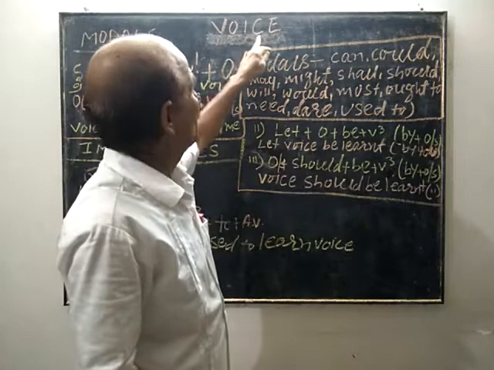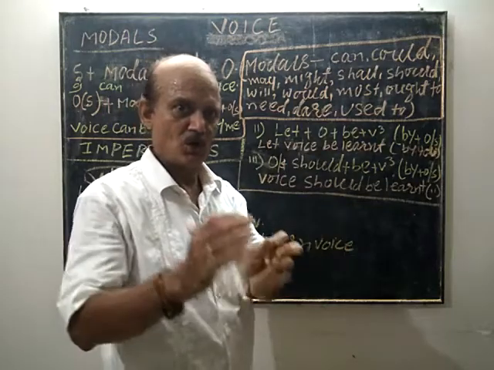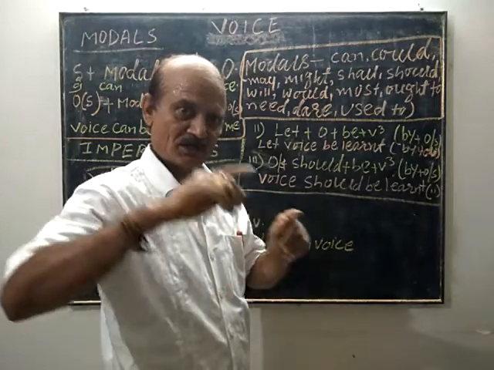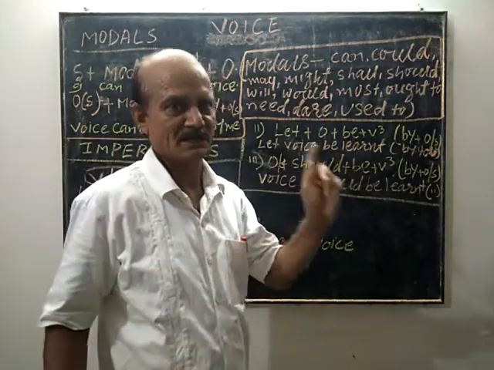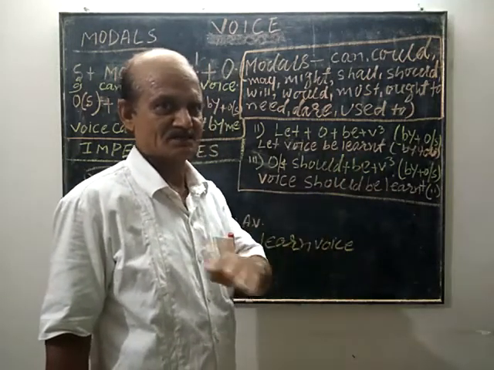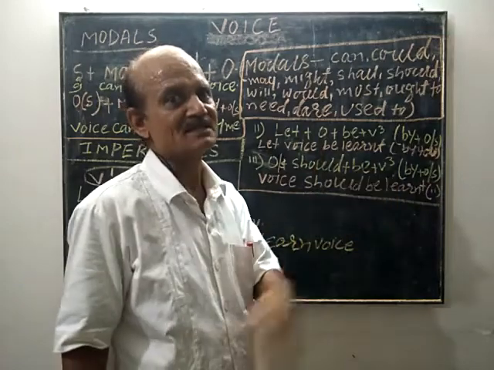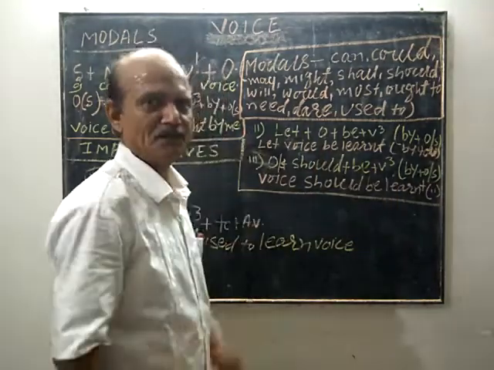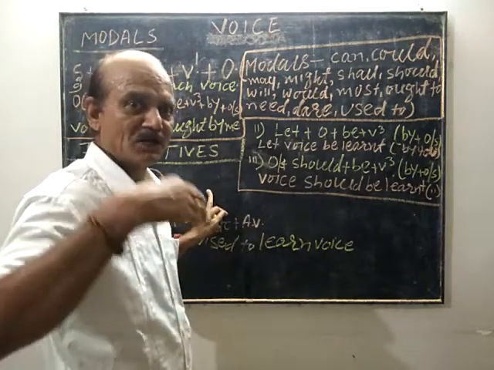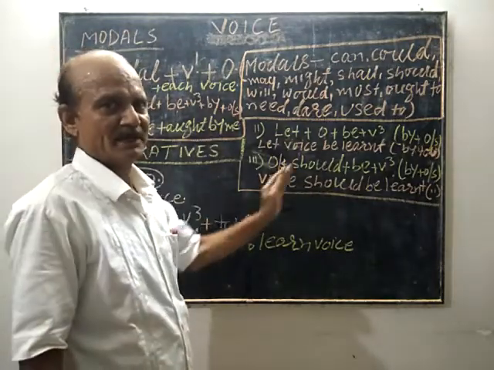Unless you have mastered tense, the structure of all the types of tenses, means 1 to 12, from indefinite to perfect continuous, indefinite of present past future, continuous of present past future, perfect of present past future, perfect continuous of present past future, you cannot do properly from active to passive.